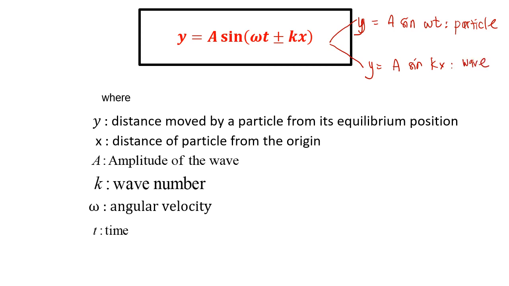In this equation, the unit of y depends on the unit of a, the amplitude.